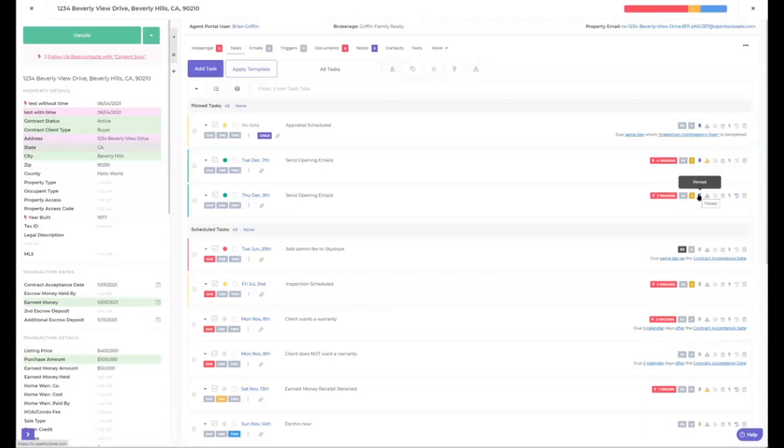Pinned, we talked about pinned, how it's going to pin it to this top menu. Critical, we talked about that, how this is a critical task that you want to keep track of, and you can always come in here and you can also sort over in your task pipeline, which I'll show you here at the end. Now, this is a button that's so underutilized in the program, and I think it's one of the most important buttons that you could actually set up.